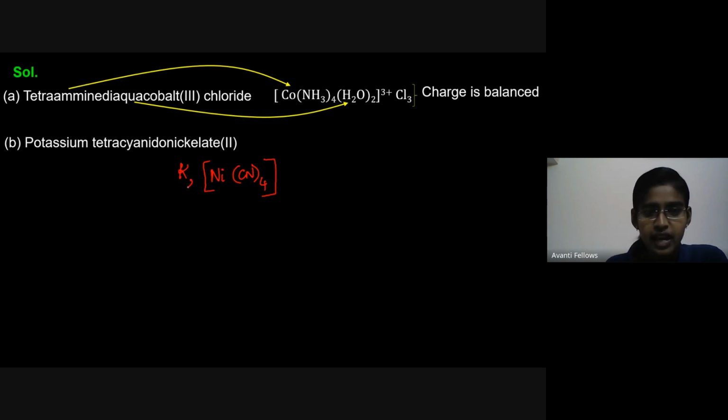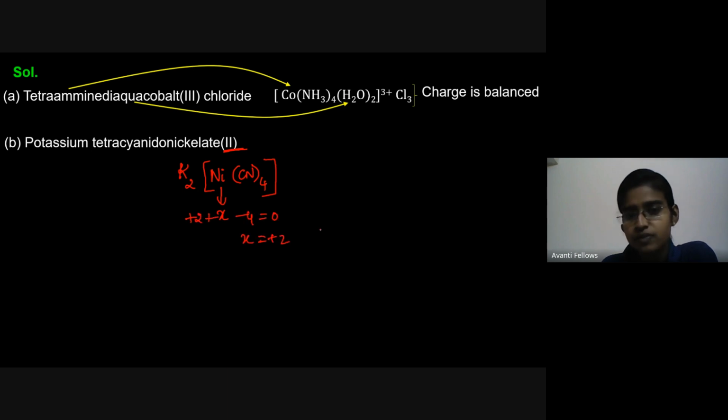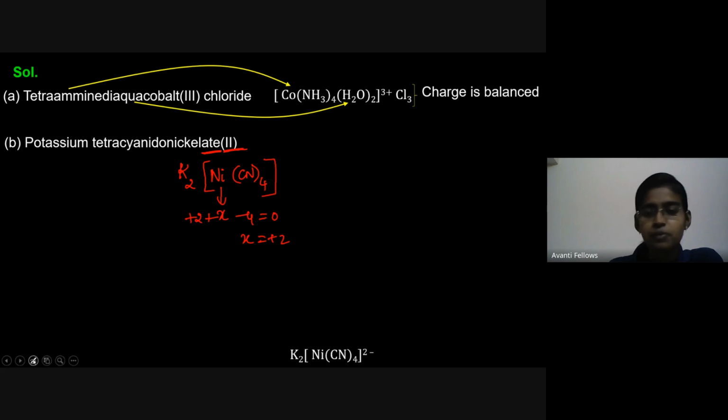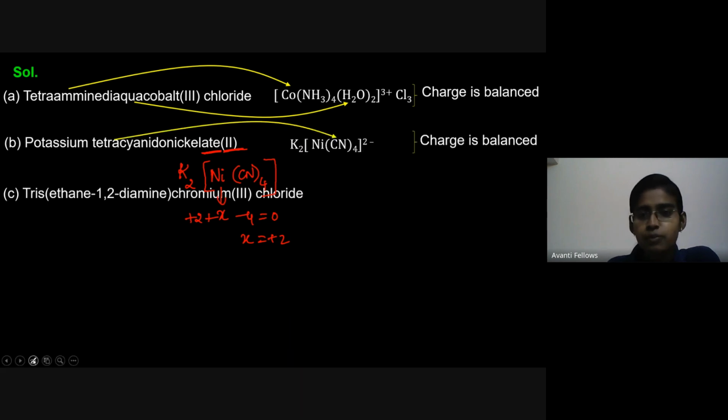The answer is K2[Ni(CN)4]. So you can see the oxidation state of nickel is 2. When do we get 2? When we put only 2 potassium outside: +2 + X and -4 will be equal to 0, and X is equal to +2. So there should be 2 potassium outside the bracket as counter cation, and the coordination sphere is the anion. That's why it ends with -ate. So this is the formula of the complex.